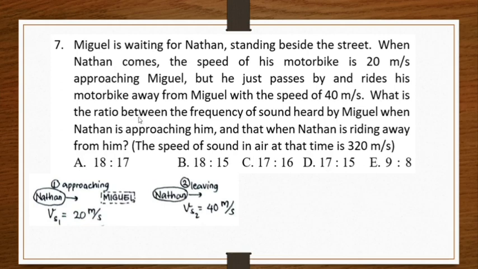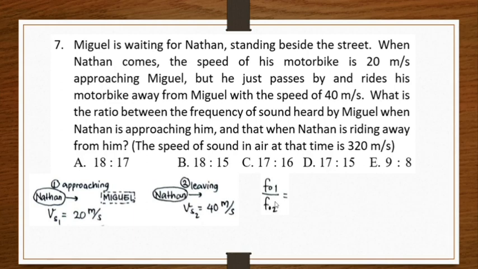We want now to find the ratio between the frequency of sound heard by Miguel when Nathan is approaching him and the frequency when Nathan is riding away from him. So we have two frequencies of the observer. The first one is when Nathan is approaching Miguel, that's what we call fO1.